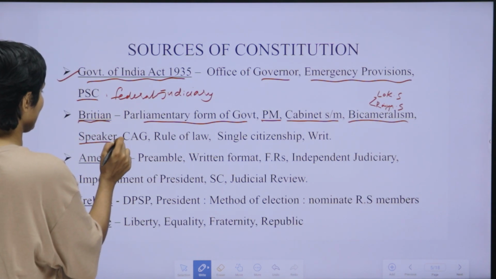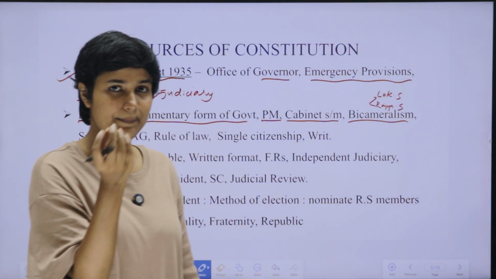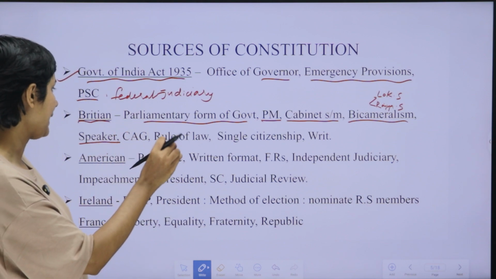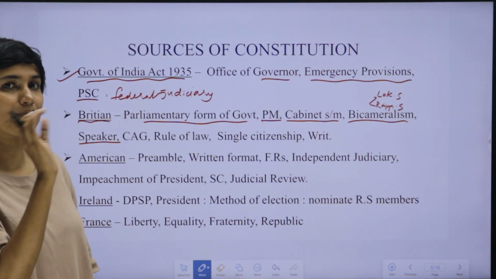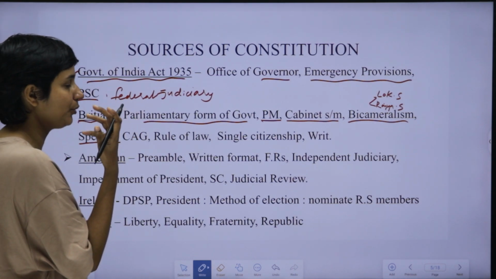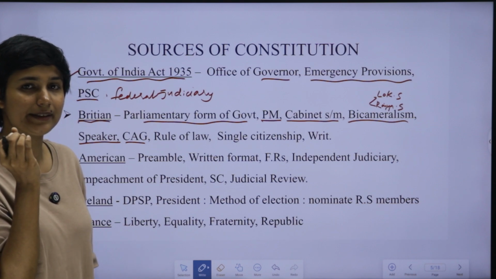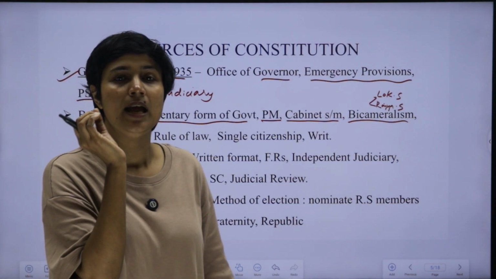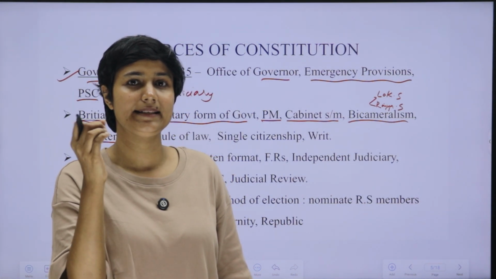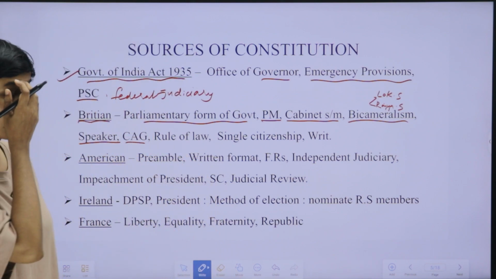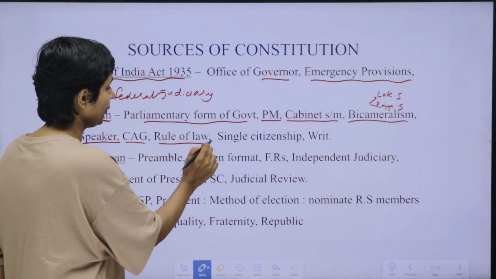The next is the Speaker of Lok Sabha. Lok Sabha is the lower house, the house of the people, directly elected, and the speaker is its presiding officer. This office was brought to India based on the British constitution. Next is the CAG, Controller and Auditor General, the head of India's Accounts and Audit Department, who handles audit and accounts matters of both central and state governments. This post was also created based on the British constitution. Next, very important, is the rule of law.